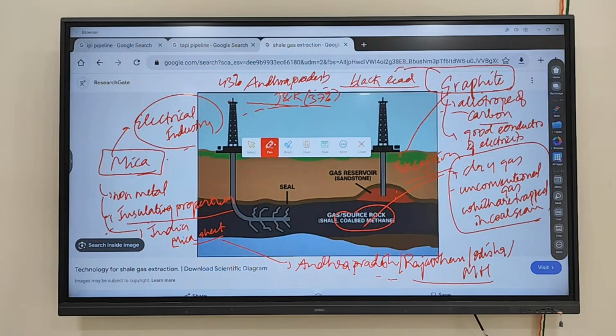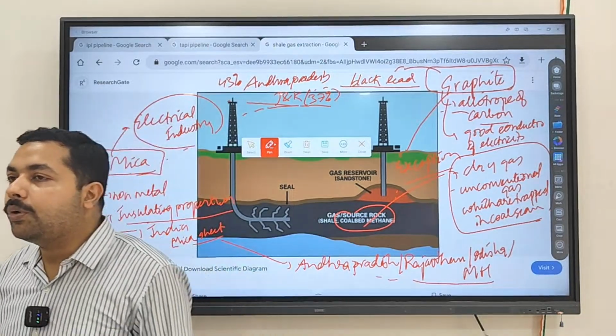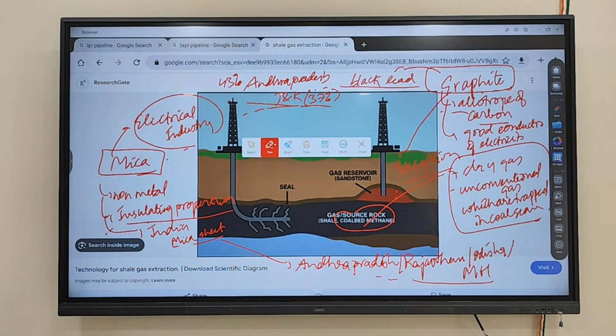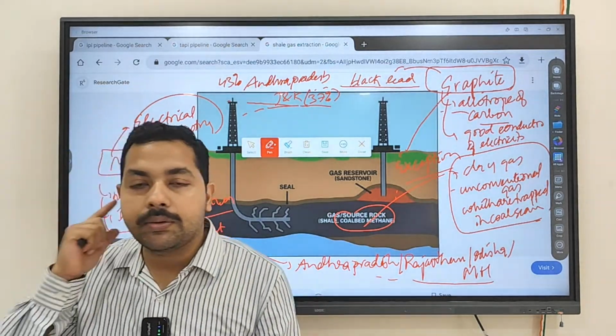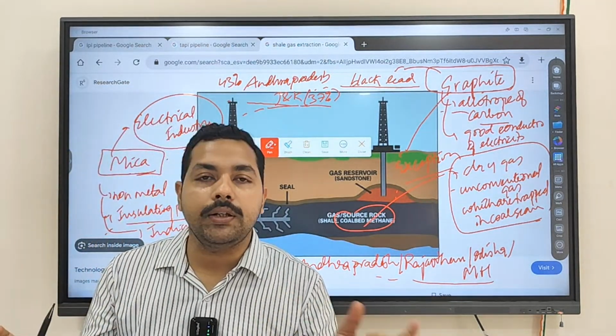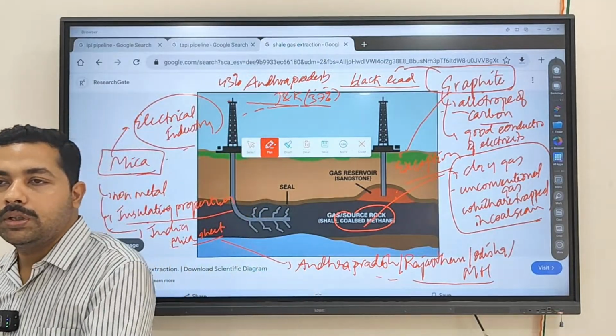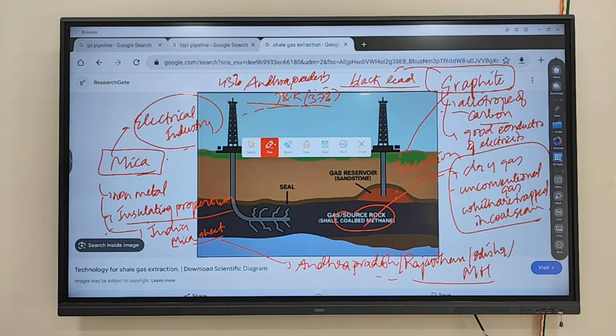Fine. So this finishes inorganic non-metals. Non-metallic minerals we have classified into organic and inorganic. Organic we have discussed, like coal, crude oil, natural gas. Inorganic, like mica and graphite, are examples of inorganic non-metallic minerals.